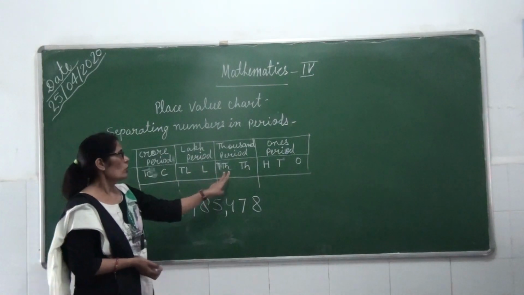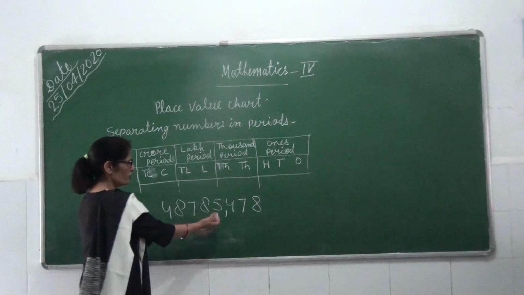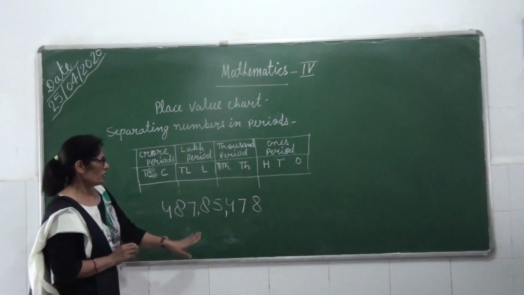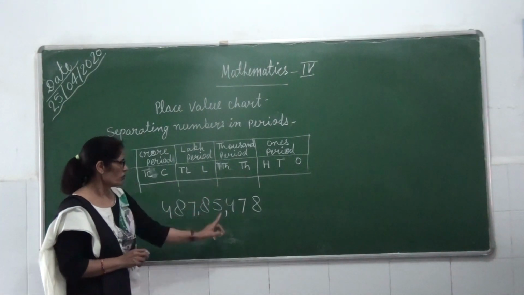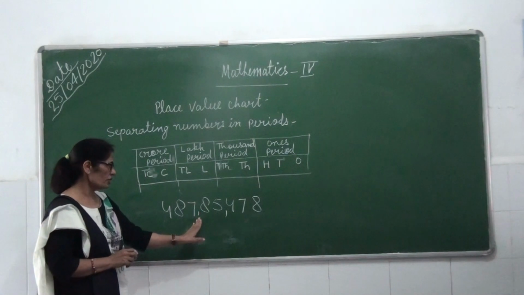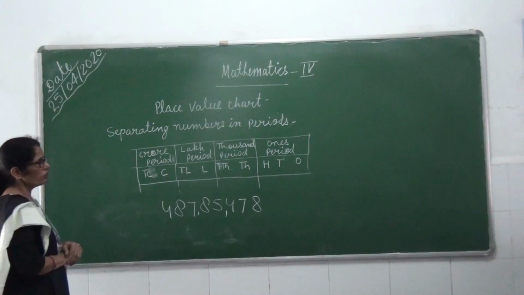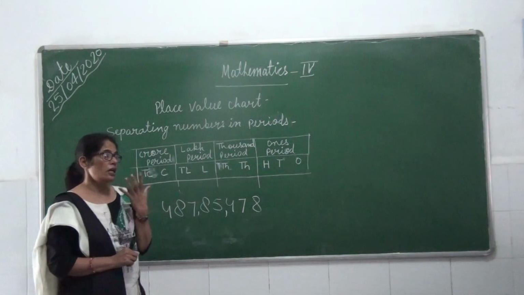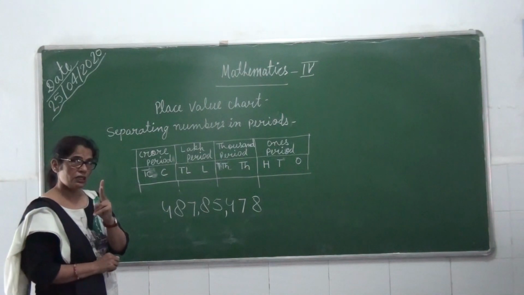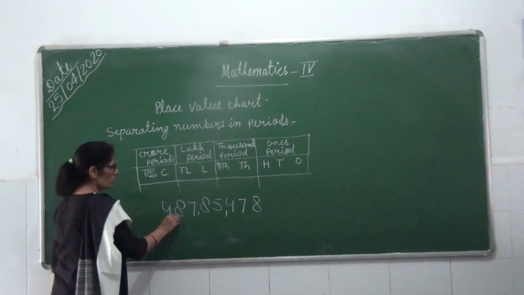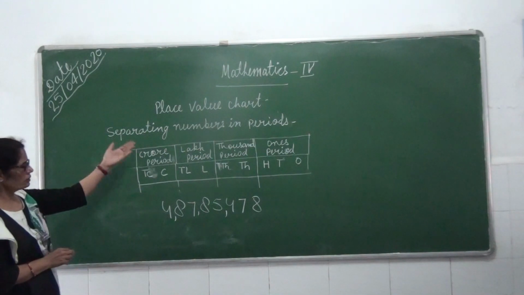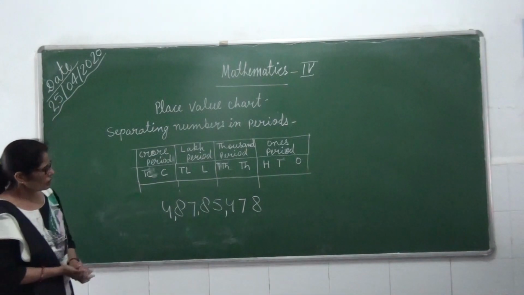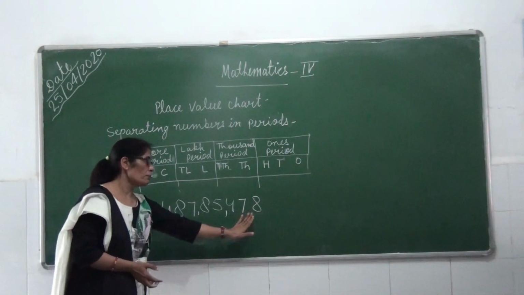Then how many places does thousand period have? Thousand period has 2 places. Then we will count after that 2 numbers, 1, 2. Then we will put a comma here. अब उसके बाद हमने 2 place count किया. Then we will count 2 numbers and we are putting a comma here. After that, which period will come? Lakh period. Then how many places does lakh period have? Lakh period has 2 places. Then we will put a comma here. After that, crore period. There is no number after that, so we will put a comma here. Now we can read this number easily.